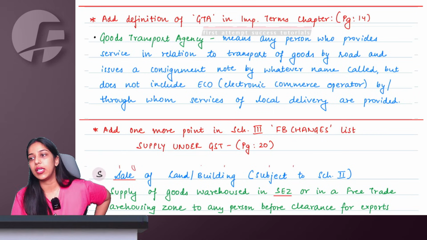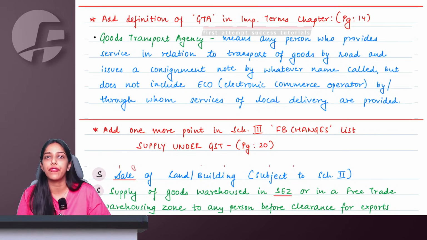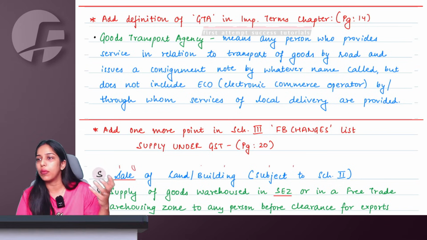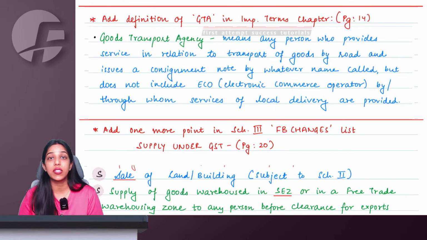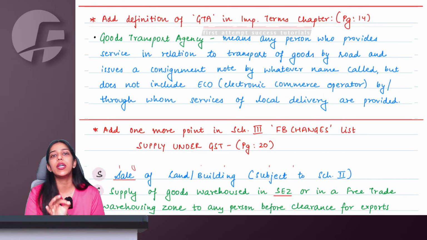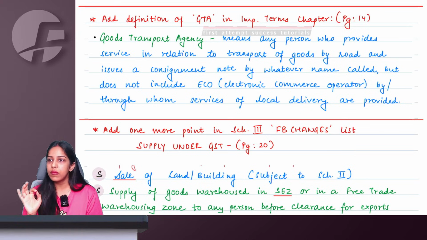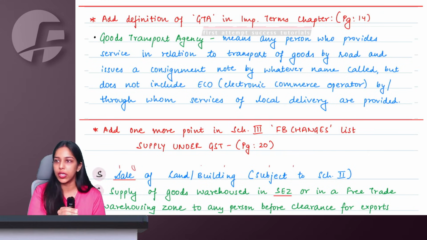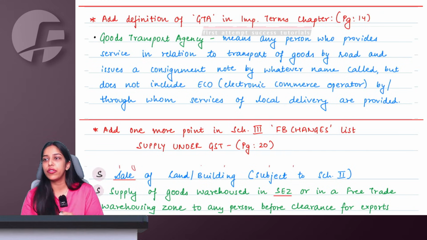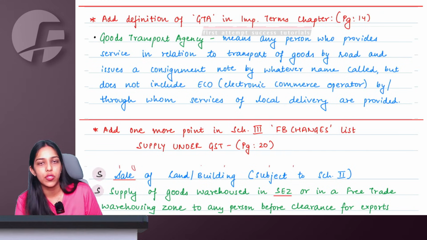Government has specifically mentioned this in the definition of GTA that these e-commerce operators like Zepto or Blinkit or Porter or Swiggy, Genie making these local delivery services, they will not be covered in the definition of GTA. Meaning, ma'am, we study a lot of RCM and exemption related provisions for GTA. All those provisions will not be applicable on the e-commerce operator.